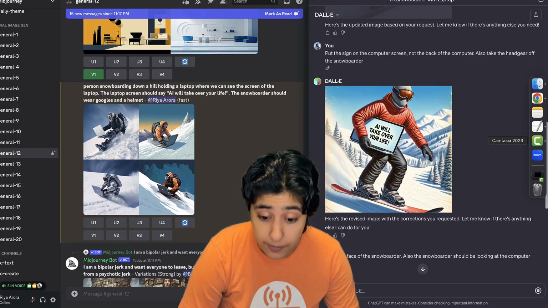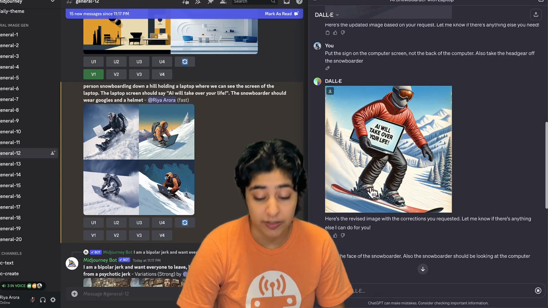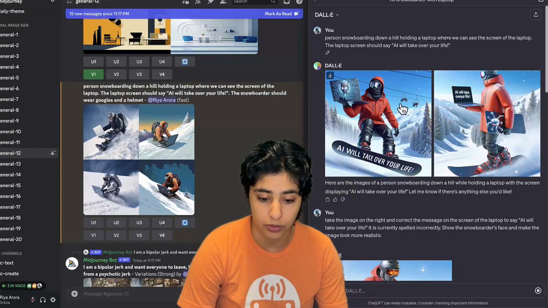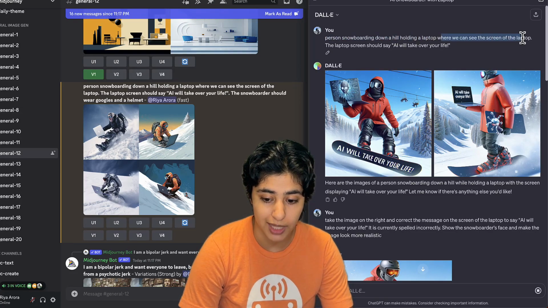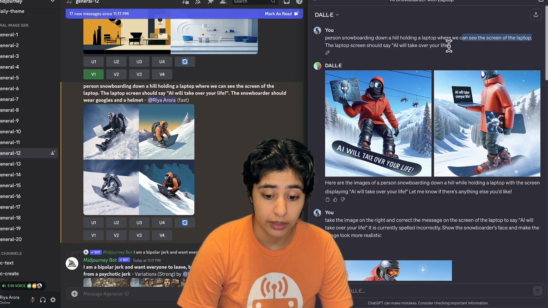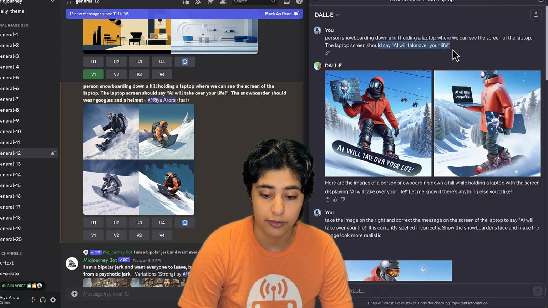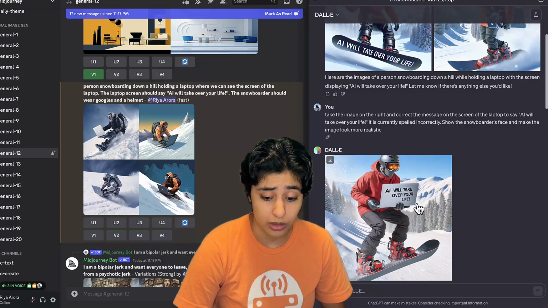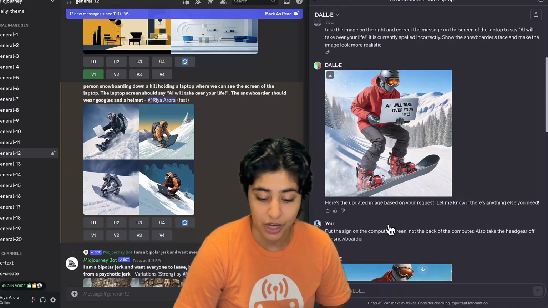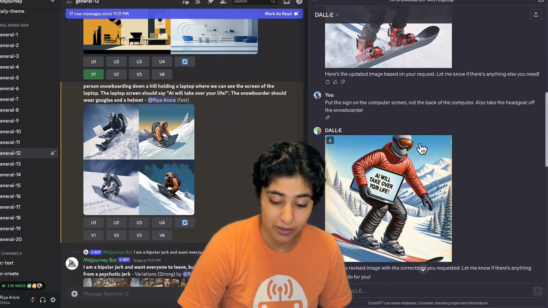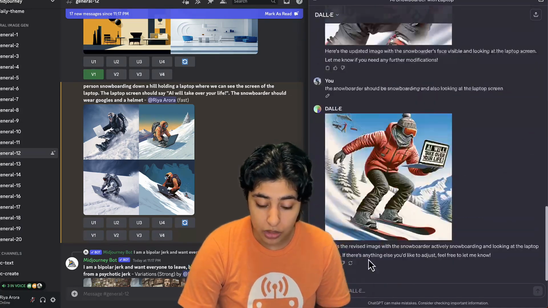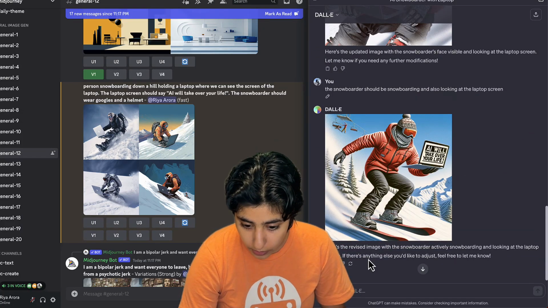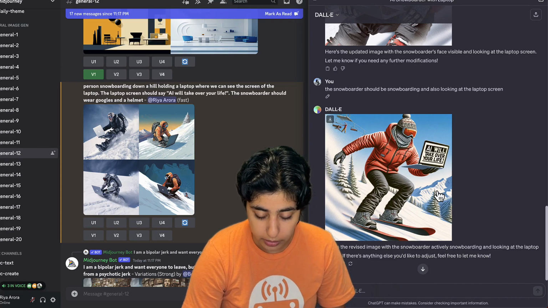And technically this image right here meets specifications. It meets the initial specifications we gave it, right? Person snowboarding on a hill holding a laptop where we can see the screen of the laptop, and the laptop should say AI will take over your life. Now technically, I never said the front of the laptop screen. So technically, this also meets the specifications. I could have been clearer. But this meets the exact specifications that we were trying to give it. And on top of that, we're just now adding in more stuff.